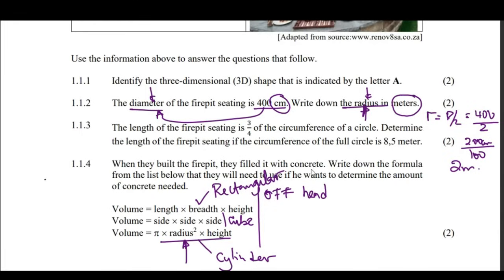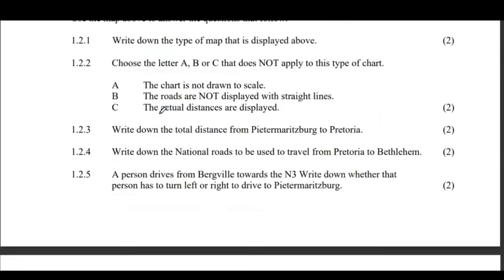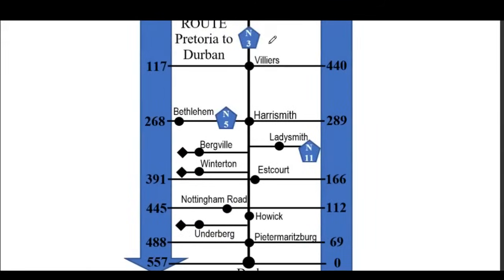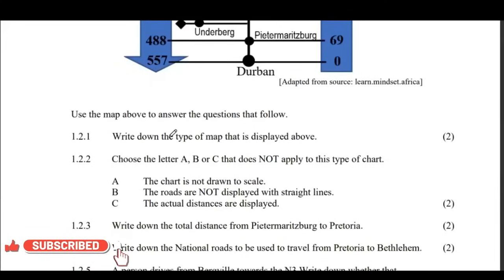All right, so we expect you to know how to change these metric units. Remember these are called metric units or the metric system. We expect to see such questions. Yes, in question 1, the type of map could also come in. But when you look at question number 1, it's so obvious that the answers are taken from the annexure given to you.